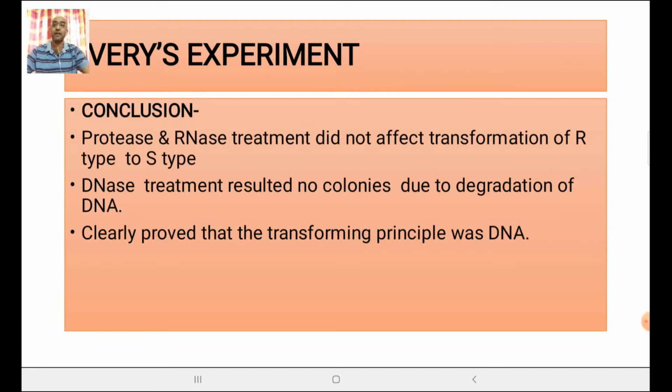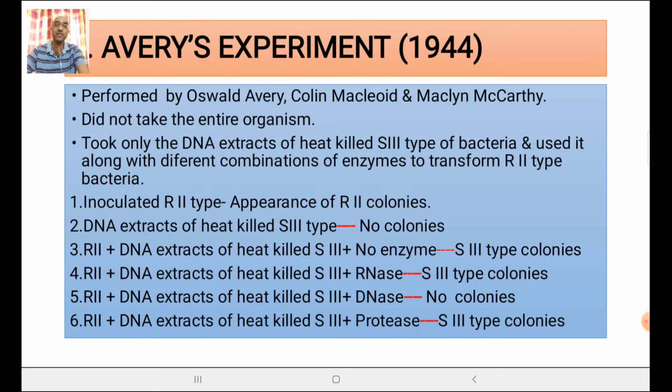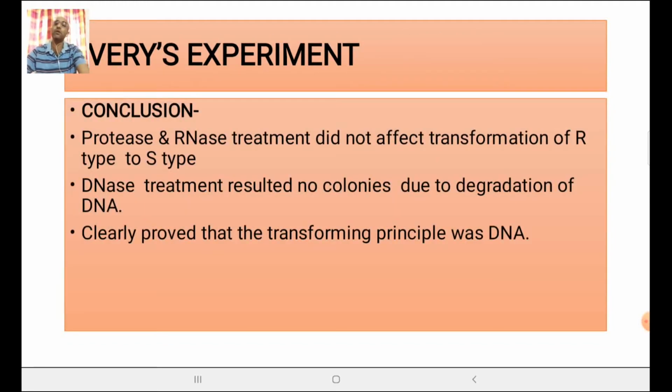So it clearly proved that the transforming principle was DNA, because as DNA was being broken down by the presence of DNase, no colonies were formed. DNase was hydrolyzing the DNA extracts, so no colonies were found. Got it? So this clearly proved that the transforming principle was nothing but DNA.